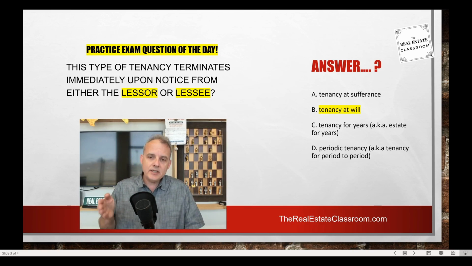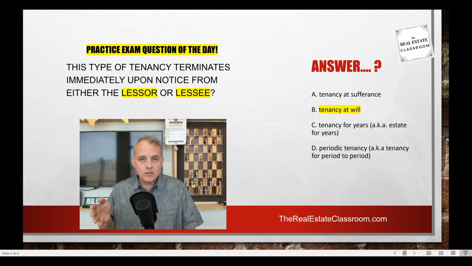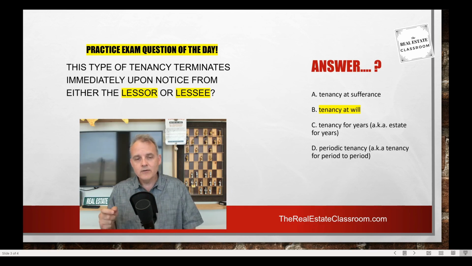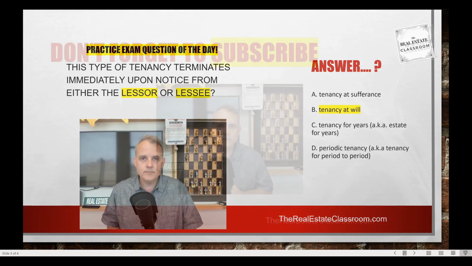So A, B, C, and D, all four of those are legitimate key real estate terms that you have to know for your real estate licensing exam. But B is the correct answer for this practice test question.